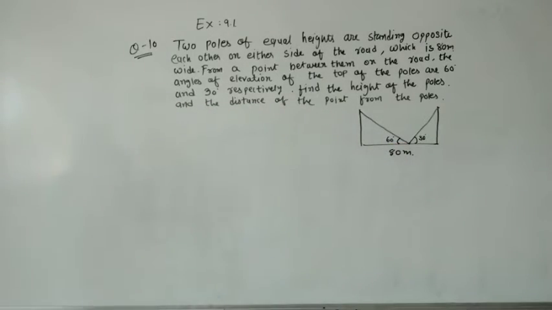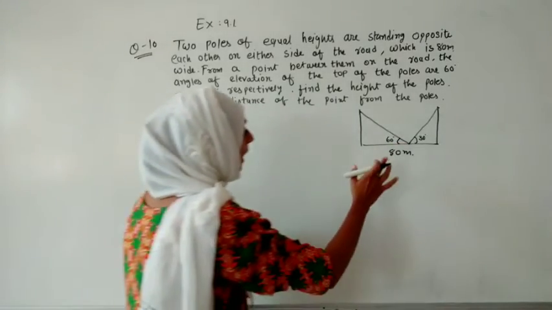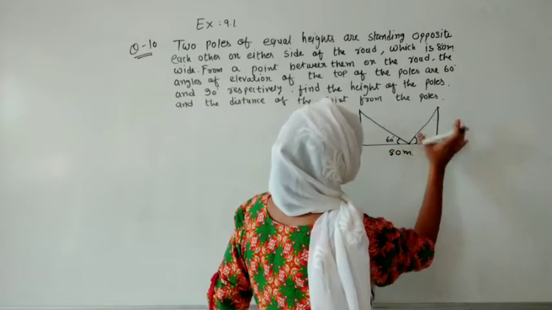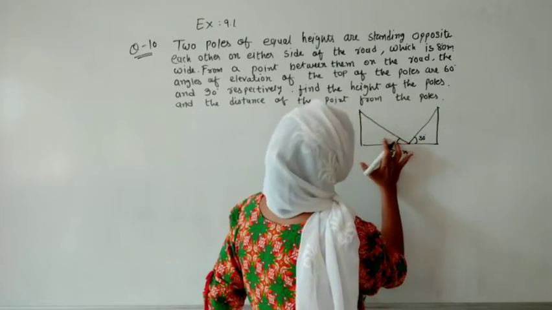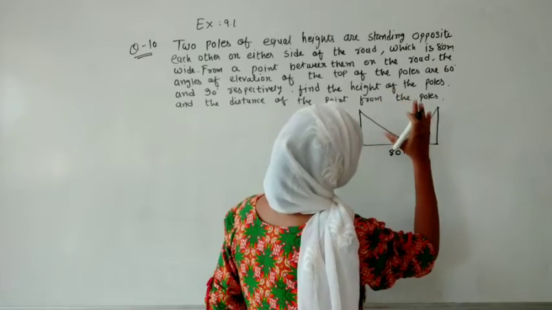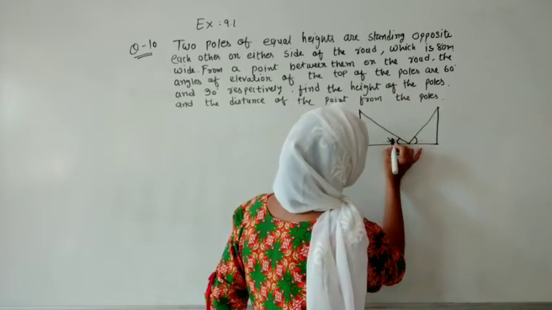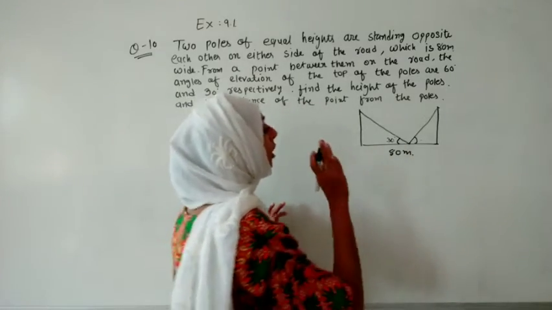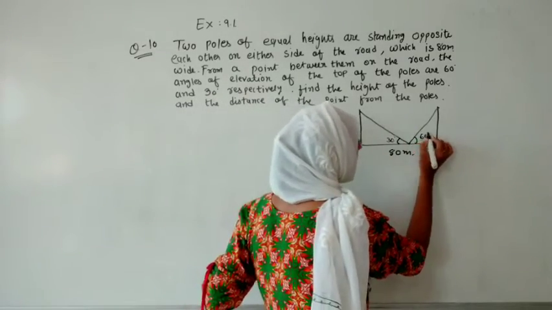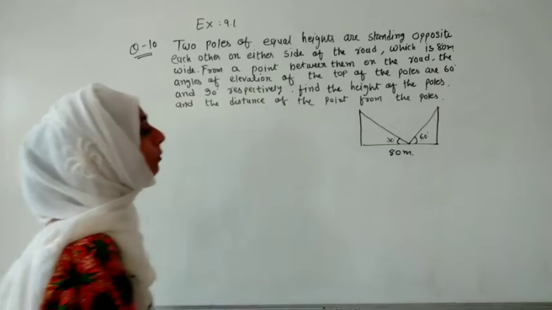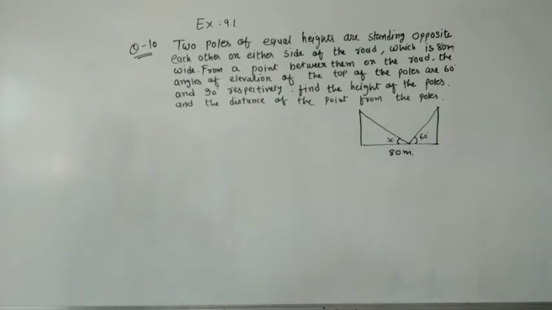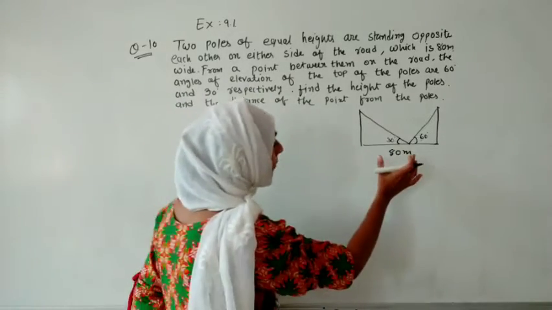Again I will repeat, what kind of figure you draw depends on what is given. If the thing is far, the angle will be smaller, it will become 30. And the closer we go, the angle will increase, so it will become 60. That depends on our question, on what kind of figure we have drawn.